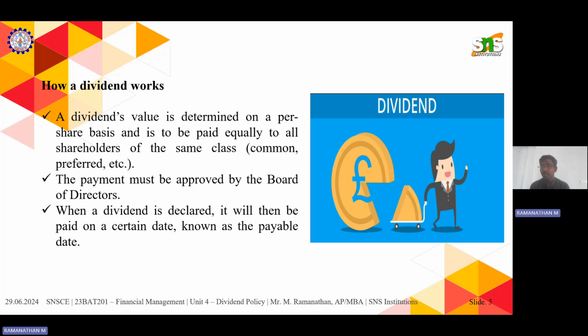Once they receive the net profit or earnings, the first option is to pay it to their shareholders. The second option is to reinvest it into their business itself. The third is to invest in some other investment options.